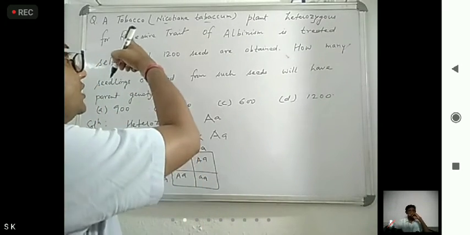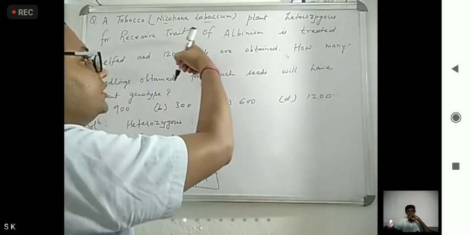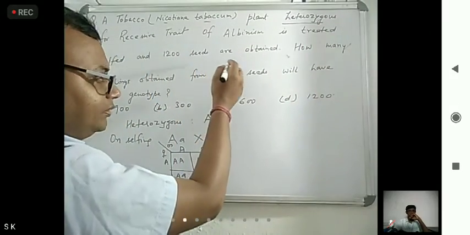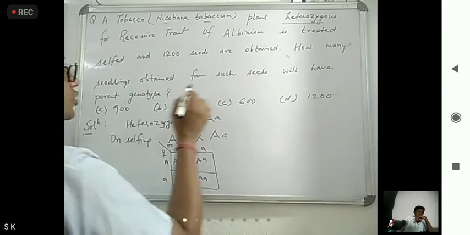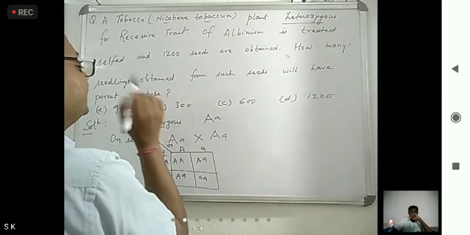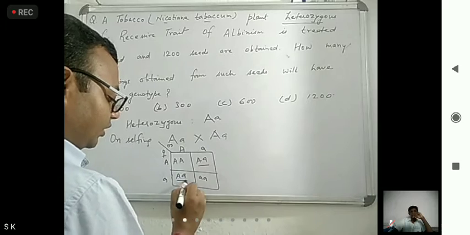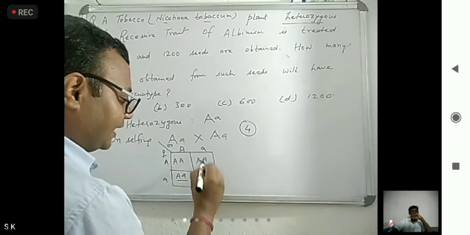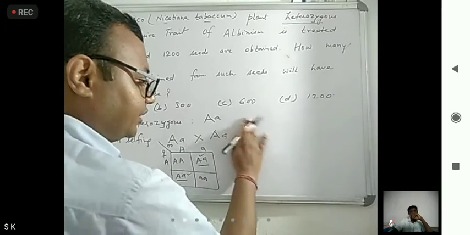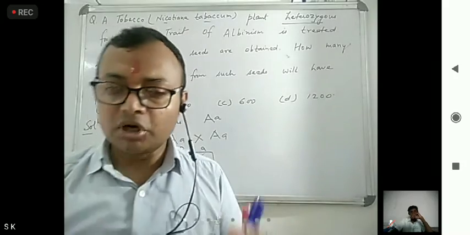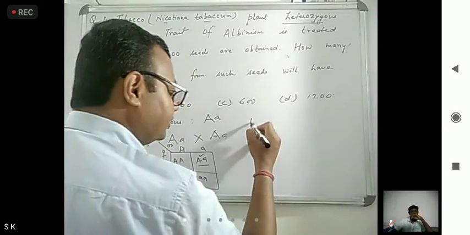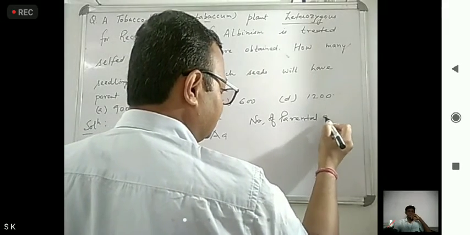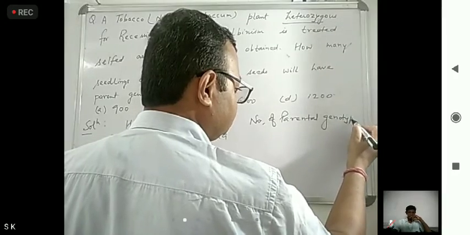Okay. Now here it says a tobacco plant heterozygous for recessive trait of albinism is treated self, and 1200 seeds are obtained. How many seedlings obtained from such seeds will have parental genotype? So for parental genotype, how many products are there? Total 4, and parental is 1 and 1, so 2.